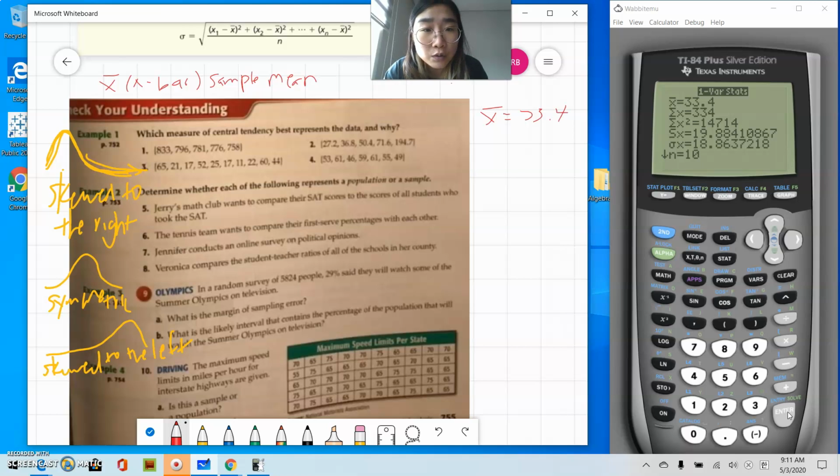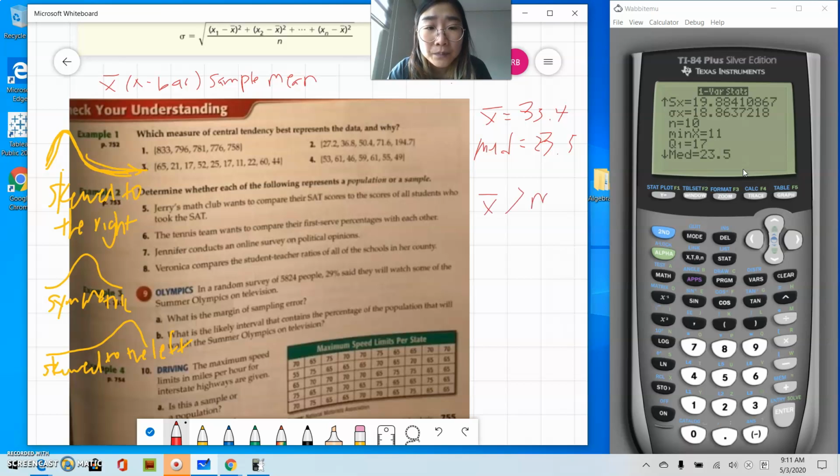The reason I knew was because the mean was 33.4, but the median is only 23.5. So do you see how the mean is greater than the median? When this happens, it's because there were higher extreme values that would affect the mean, but the median wouldn't get affected,